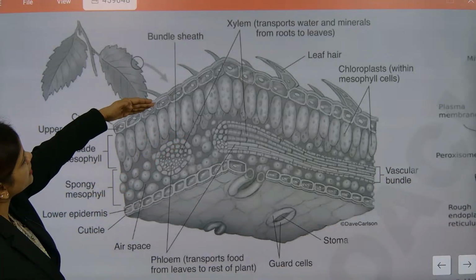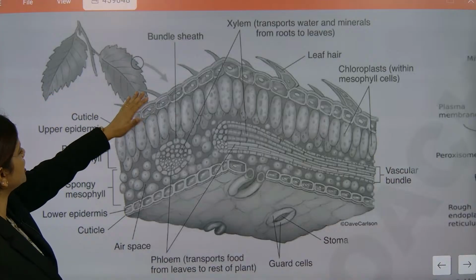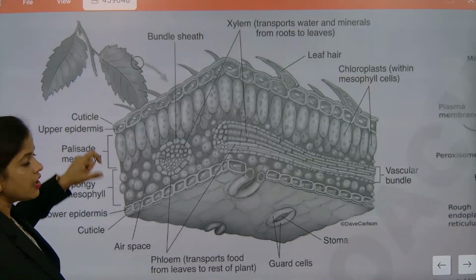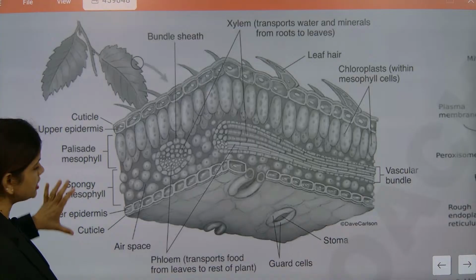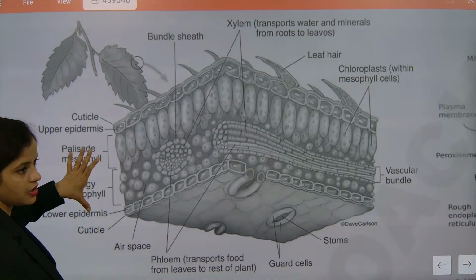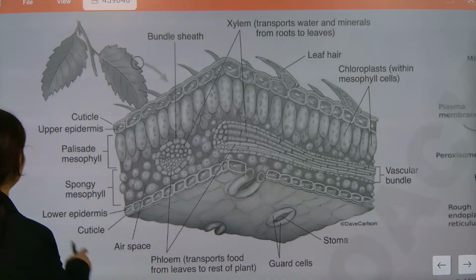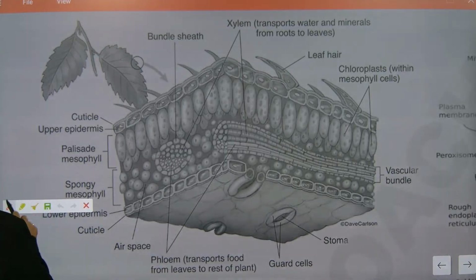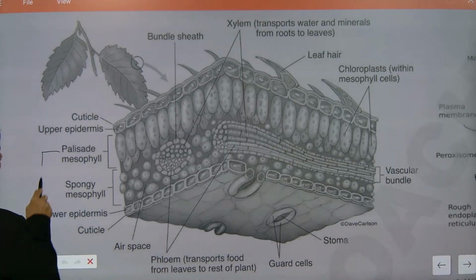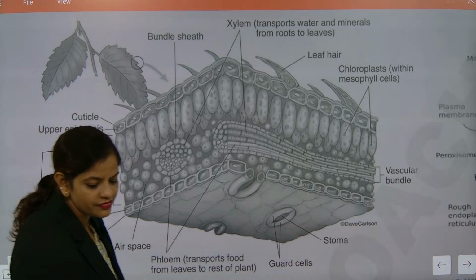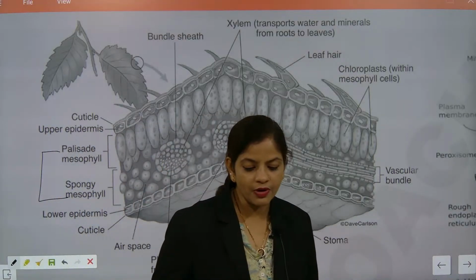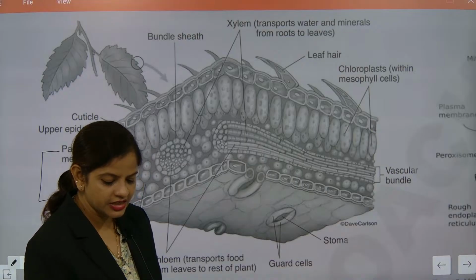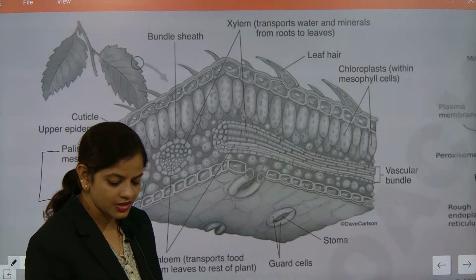See, the upper part, the cortex section, where you see the cuticle and upper epidermis, they do not have photosynthetic cells. Where are the photosynthetic cells present? In the mesophyll layer. This layer is called mesophyll. Mesophyll is divided into two parts: palisade and spongy. In MCQs, if they ask, I want you to be the first one who can answer, because many techniques change. So I want you to answer first.